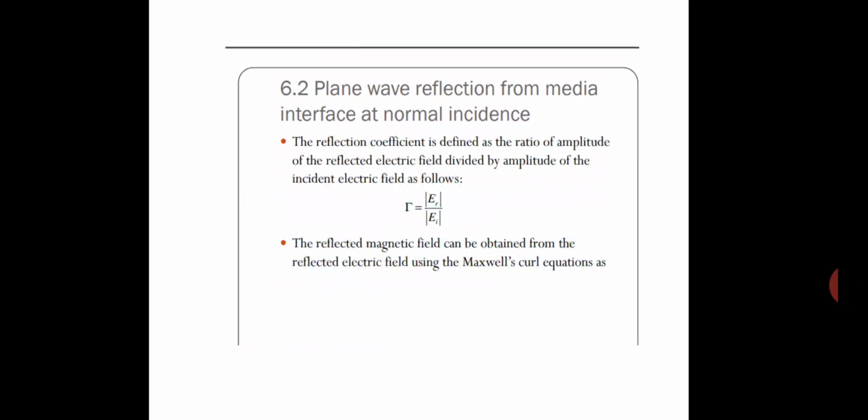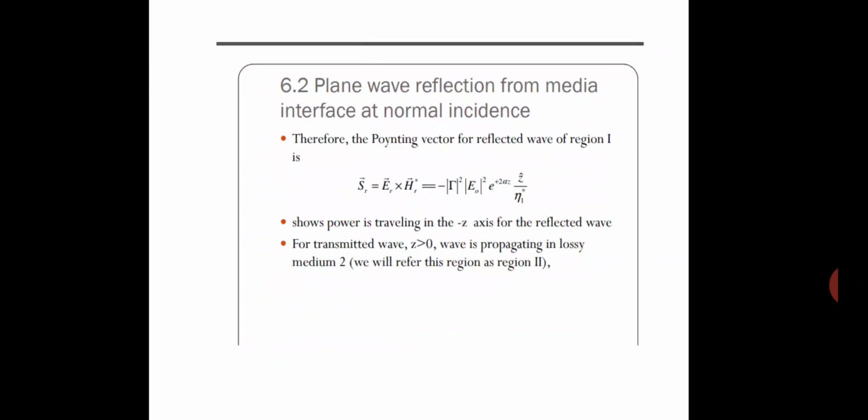The reflected magnetic field can be obtained from the reflected electric field using Maxwell's curl equations. The Poynting vector for the reflected wave in region 1 is S equals ER cross HR. Power is traveling in the negative z direction for the reflected wave. For the transmitted wave, z greater than 0, the wave is propagating in lossy media.